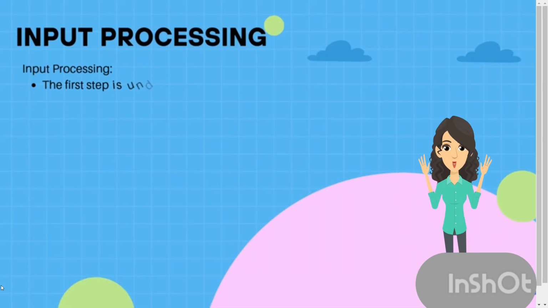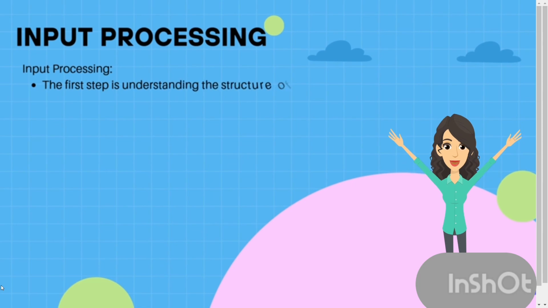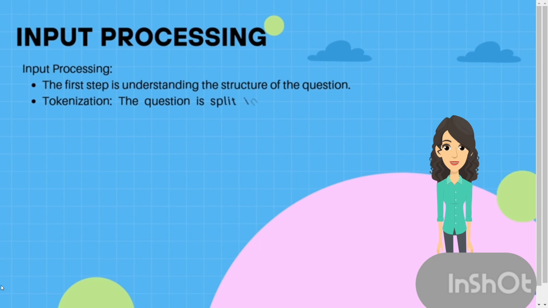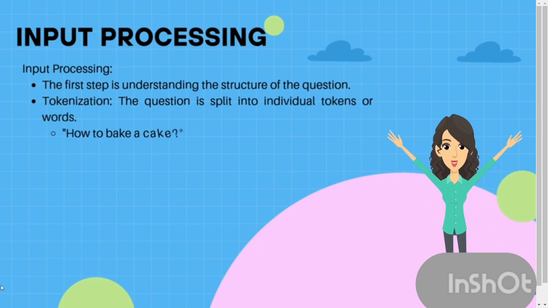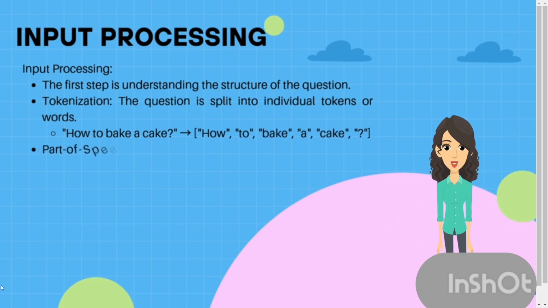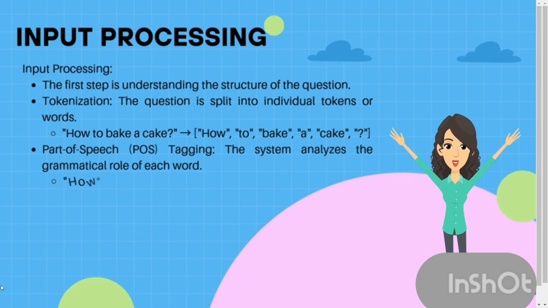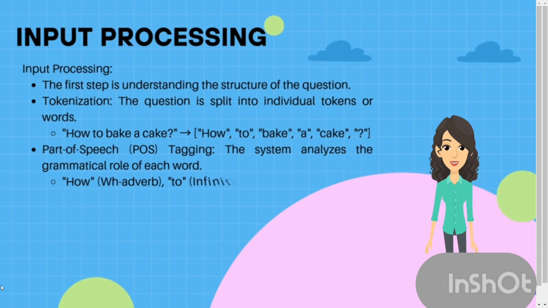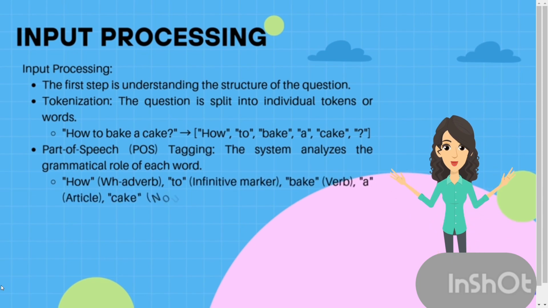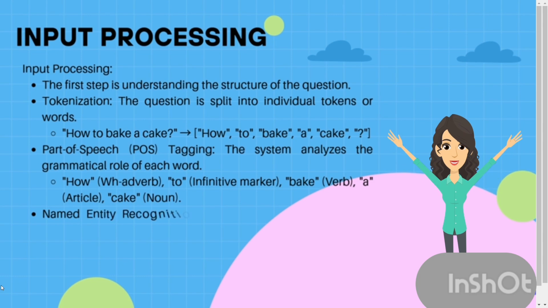Input processing. The first step is understanding the structure of the question. Tokenization: the question is split into individual tokens or words. How, to, bake, a, cake, question mark. Part of speech (POS) tagging: the system analyzes the grammatical role of each word. How, WH adverb; to, infinitive marker; bake, verb; a, article; cake, noun.